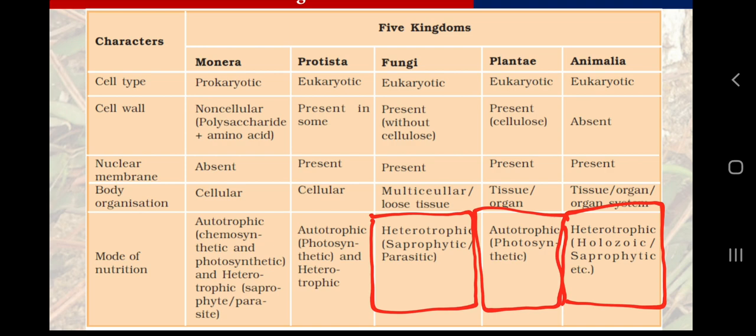See, when we talk about plant, fungi and animalia, they all are multicellular eukaryotes. This is the similarity. What is the difference? Plants are autotrophs and fungi and animals are heterotrophs.